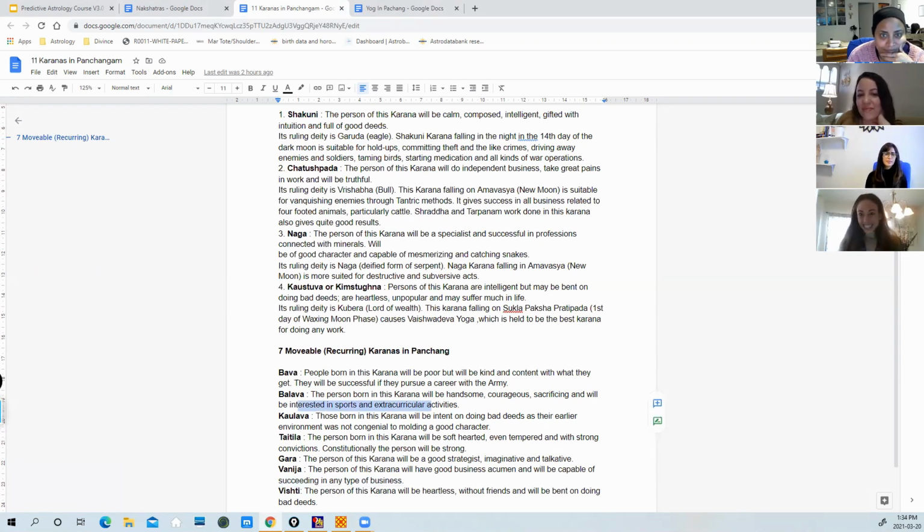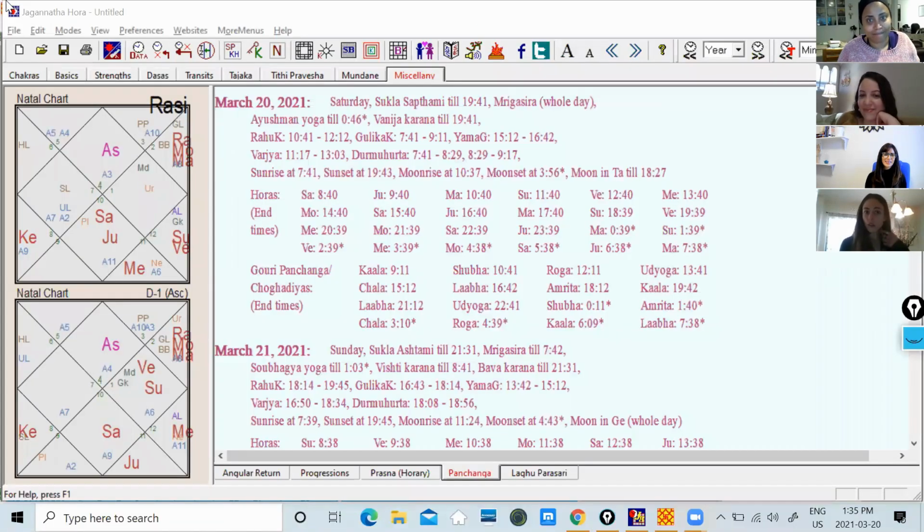There are a few more things which we add, especially on the nakshatra side, as we continue with our classes. But what you need to do now is, every day, you should come, create a new chart, and then start looking, go to the miscellany tab, and then just mark these things. What is the day today? Sorry, I forgot to share the other screen. Just remind me always. Okay, back to my software. Yeah. So all you do is come to this one and create a new chart, and go to the miscellany tab. Okay. And go to Panchanga, right?